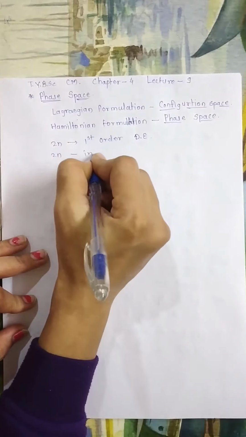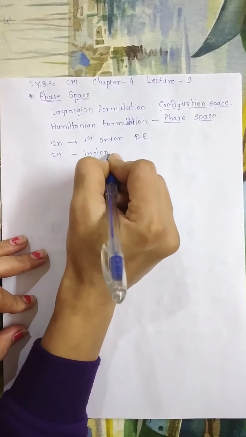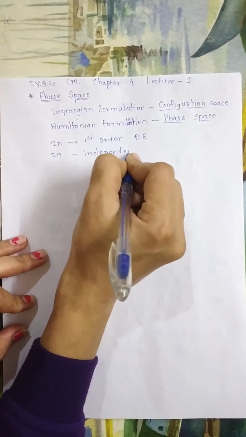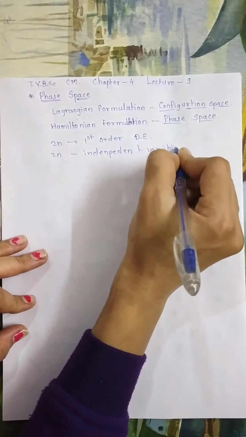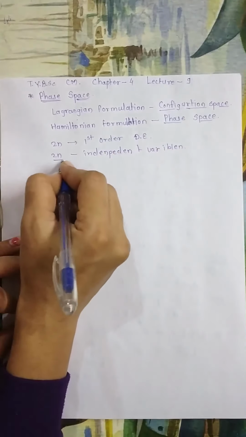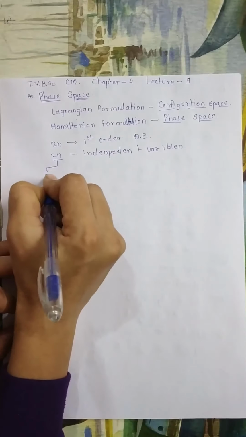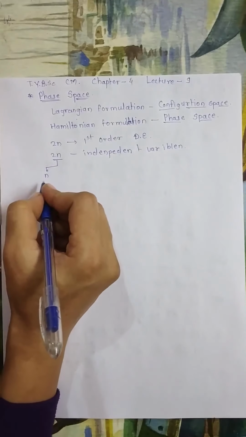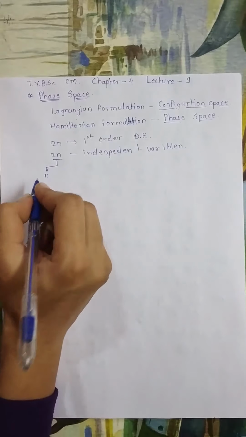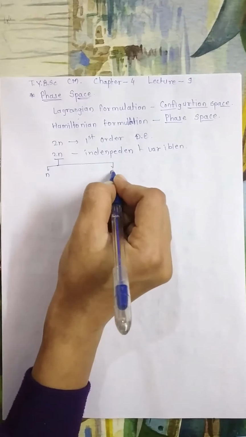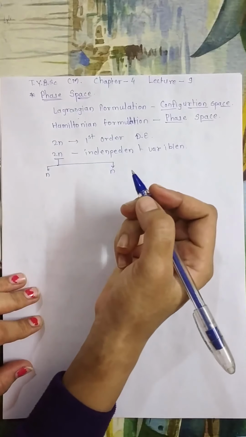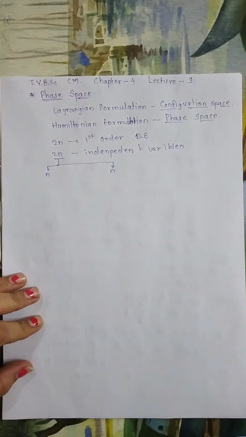So there are a total of 2n independent variables in the case of Hamiltonian formulation. Out of this 2n, there are n generalized coordinates, qj, and another n which are the momenta.